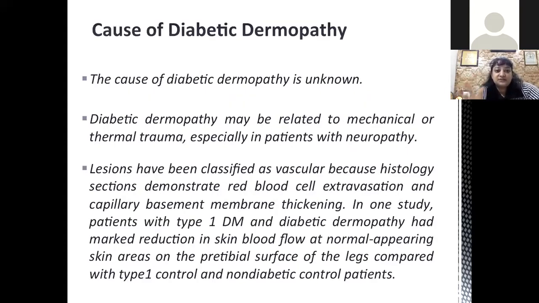The cause in general is not known. It may be related to mechanical or thermal trauma, because these patients have neuropathy also, so they may have reduced temperature sensation. These lesions have also been classified as vascular because on histology, they demonstrate red blood cell extravasation and capillary basement membrane thickening. In one study, patients with type 1 diabetes had markedly reduced skin blood flow at normal appearing skin areas, also on the pretibial surface of legs, compared with type 1 control and non-diabetic control patients.